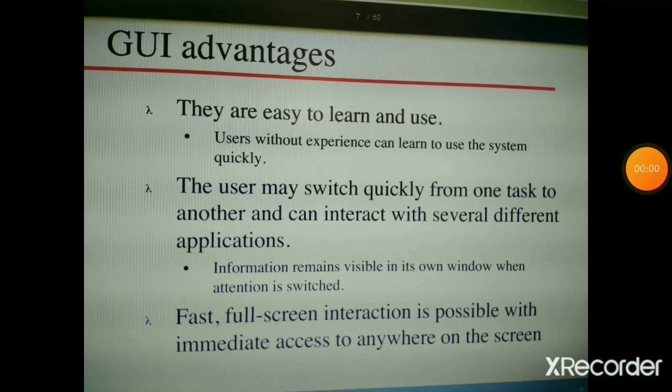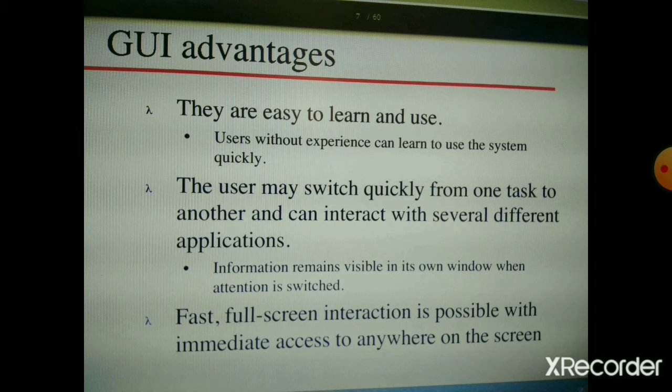There are some advantages of using GUI. So what are the advantages of GUI? It is easy to learn and use. It is user friendly and easier to use than a CUI. We can work on more than one software in GUI, which is generally not possible in CUI.